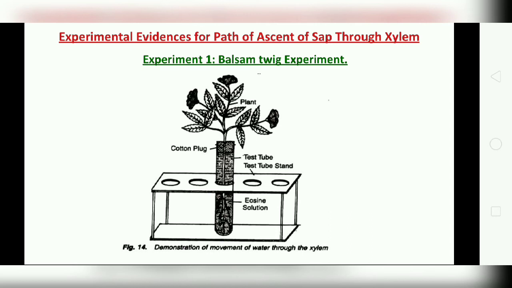After some time the leaf veins turn red, and when we take a TS of this, only xylem tissues stain red, indicating that water moves upward through the xylem tissue. So it is a basic experiment to prove that water moves through xylem vessels.